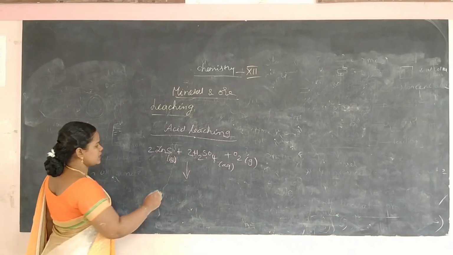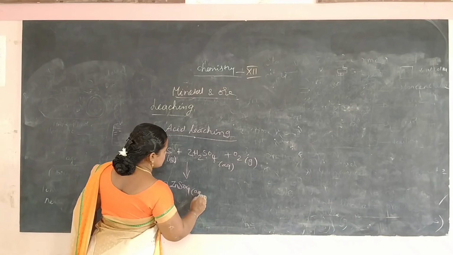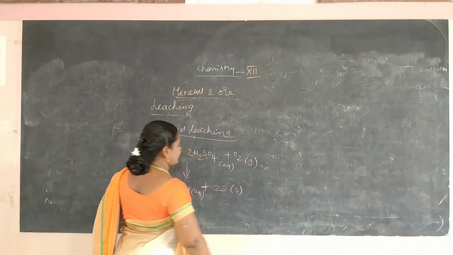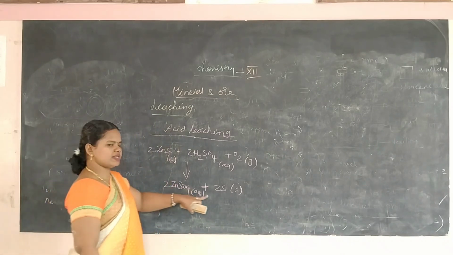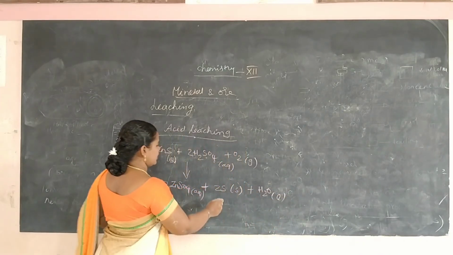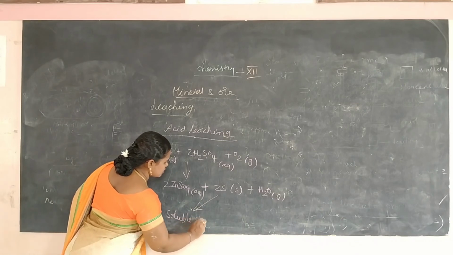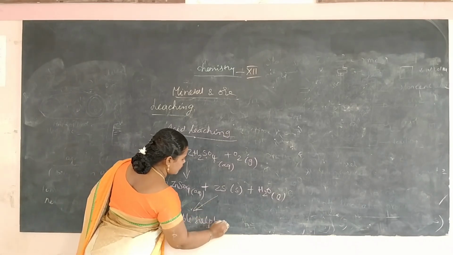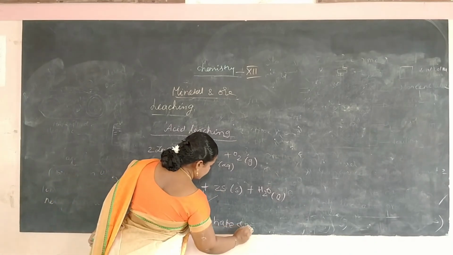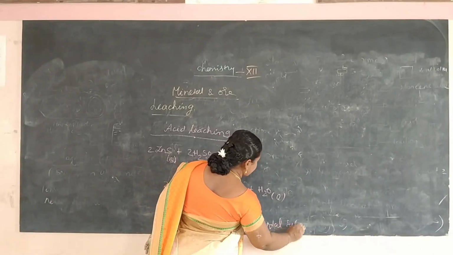It forms zinc sulfate plus elemental sulfur, or sulfur in the native state is obtained, and the sulfides can be converted into soluble sulfates and elemental sulfur.